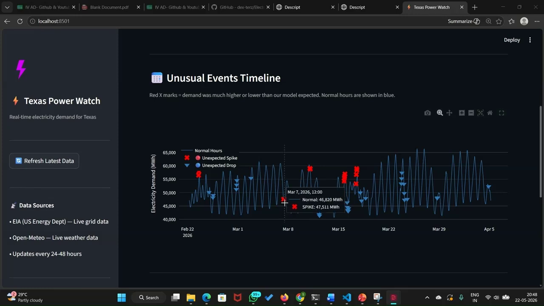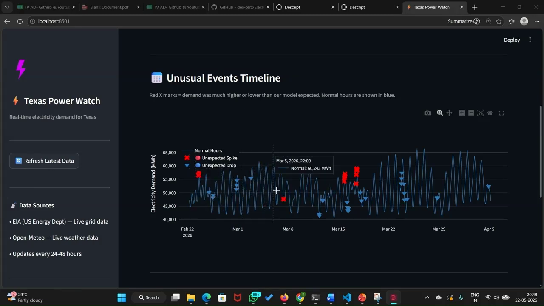Let's say, for example, on March 7th there is a sudden spike of electricity demand, which is more than what the model predicted. Let's say March 8th has a festival going on. So next time the same festival happens, the grid operator will generate more electricity than what the model has given.